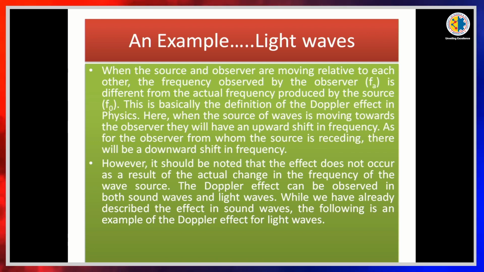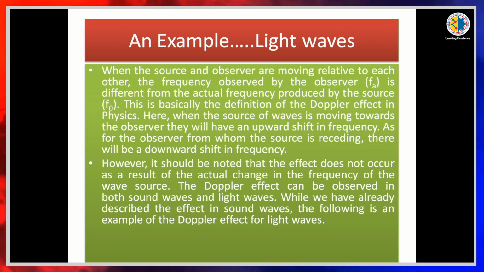This is basically the definition of the Doppler effect in physics. When the source of waves is moving towards the observer, there will be an upward shift in frequency, and for the observer from whom the source is receding, there will be a downward shift in frequency. So, we get a change in the frequency of the wave.